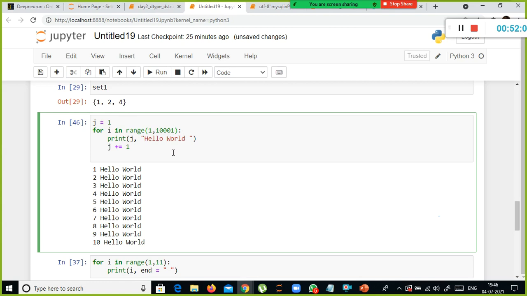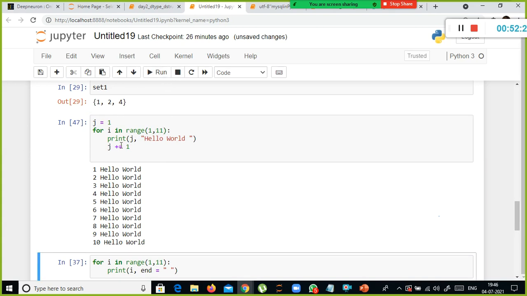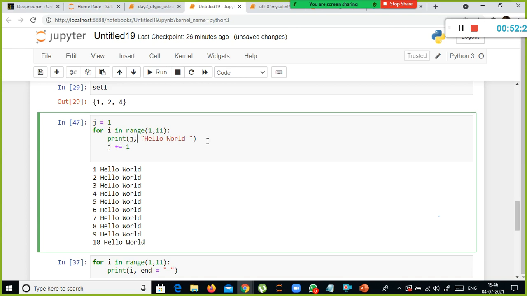Or multiple times. If you want to perform it, you can do it with a simple 2-line command. This j plus 1 is just for our reference, to see how many lines got generated, whether it generated 10 lines correctly or not, whether hello world got printed 10 times or not. To check that, I have used this one, okay? But ideally you can use only 2 lines of code. That is more than sufficient to print hello world.